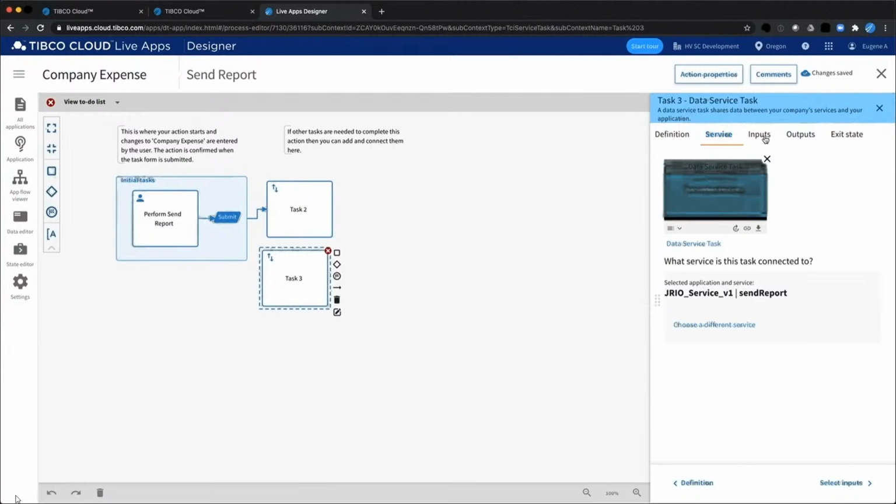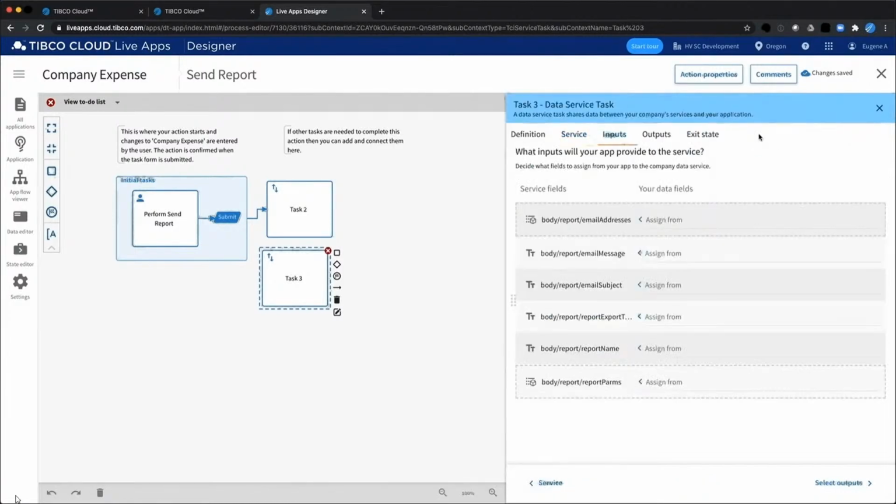Now, after I select this, notice that the inputs and outputs lit up. If I click on inputs, here are all the pieces of the payload, right? All the JSON that you've seen a couple times now that are required to be filled in when you send it over. Now, they could be hard-coded or they could be filled in from parameters through your Live App. Again, this is not a Live App demonstration, but simply showing you that I can now create services in Flogo, microservices, add them to the TIBCO mesh, and utilize them in other areas, just like this. We created a reporting service, and now other tools within the TIBCO cloud can speak to this and utilize it throughout their processes.